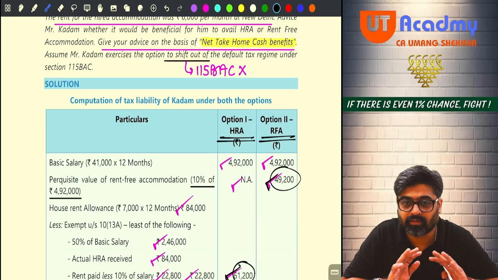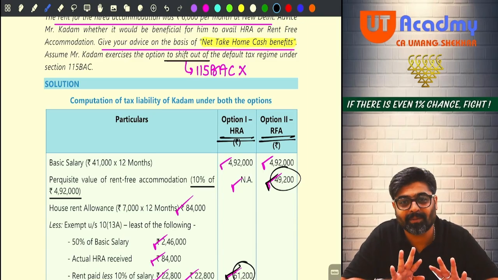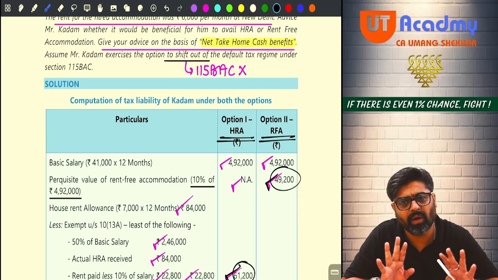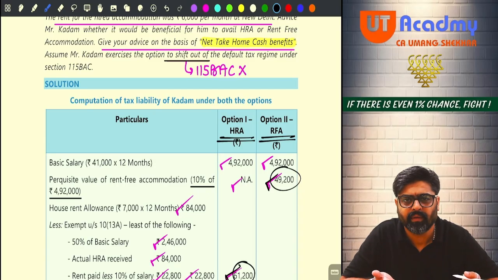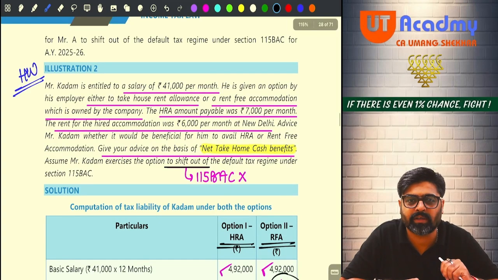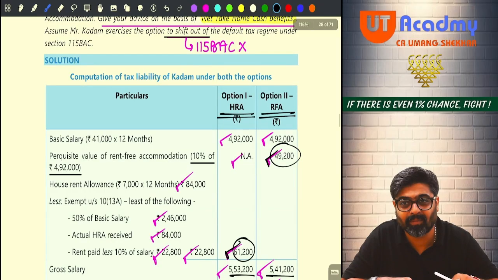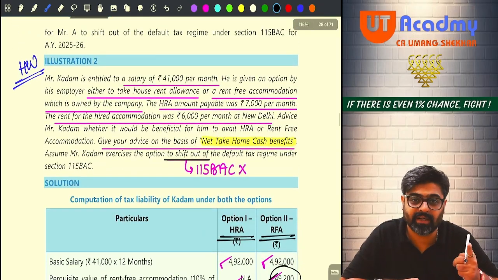Getting my point? The same question they can twist by giving this information also. Okay, you have to be careful. It is not necessary that the same question, if appearing in the question paper, will have the same answer, because they must have twisted.